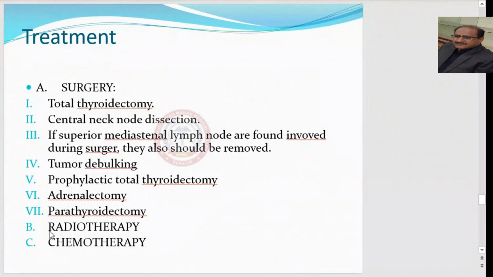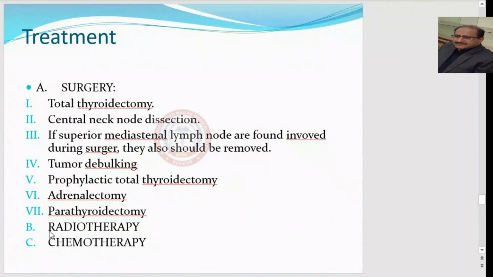Prophylactic total thyroidectomy is also done before the occurrence of medullary thyroid carcinoma in those patients who have a history of medullary carcinoma or who are known cases of MEN2. So we will go for prophylactic total thyroidectomy, means before the occurrence of the disease.